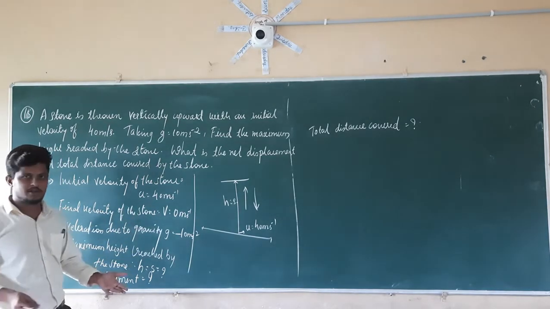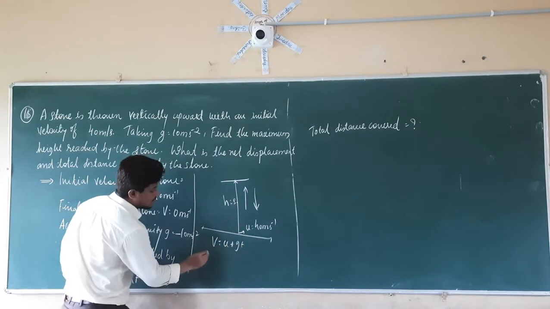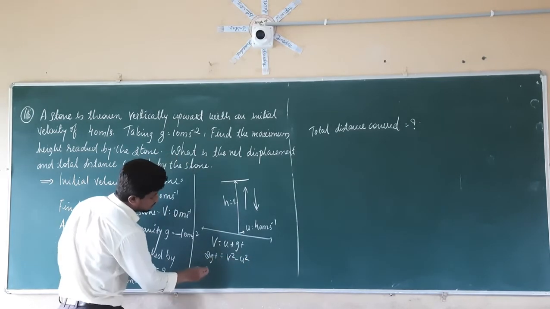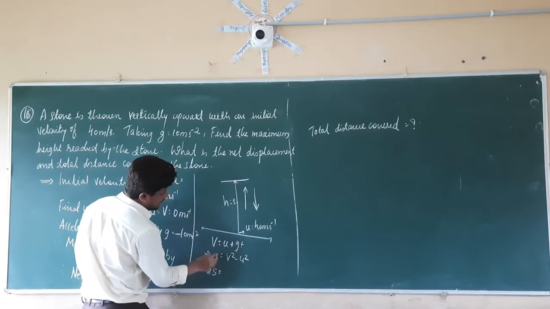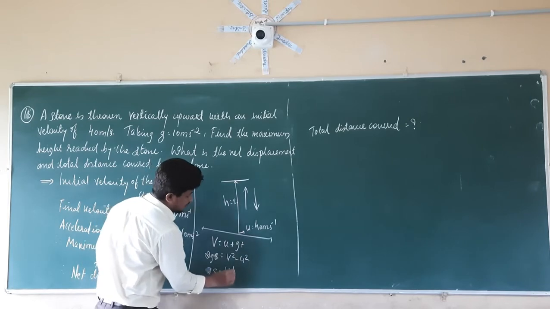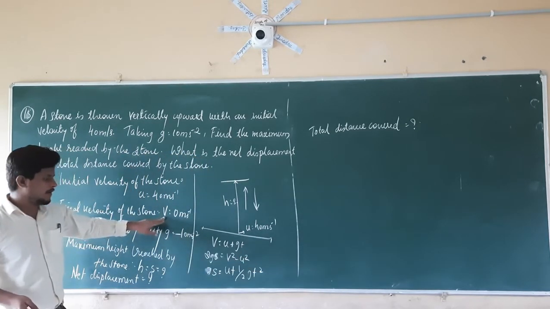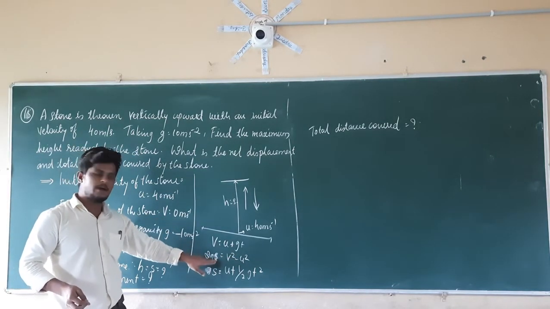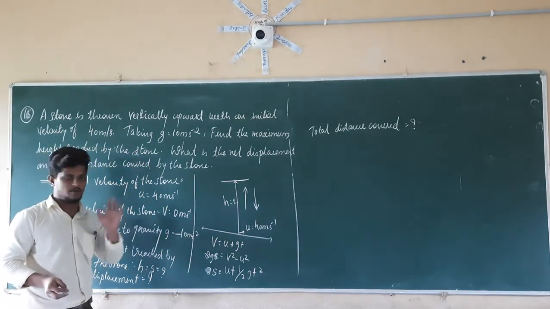Again we have three formulas: v equal to u plus gt, 2gs equal to v square minus u square, and s equal to ut plus half gt square. So see here, v is given, u is given, and we know the value of g. We have to find s, so we are going to use this formula for calculating the maximum height reached by the object.